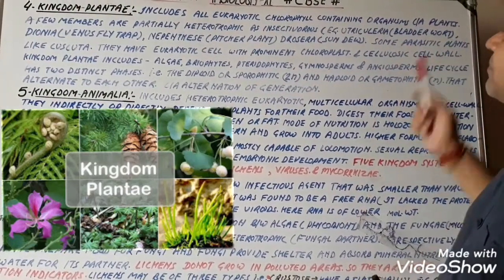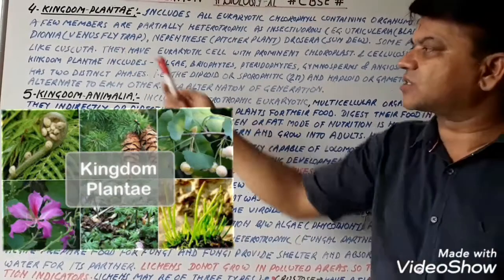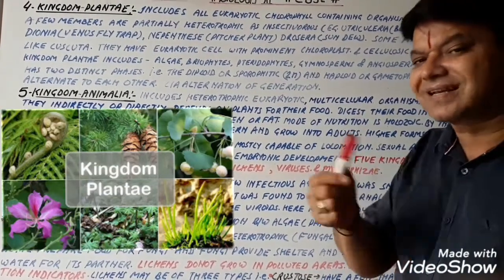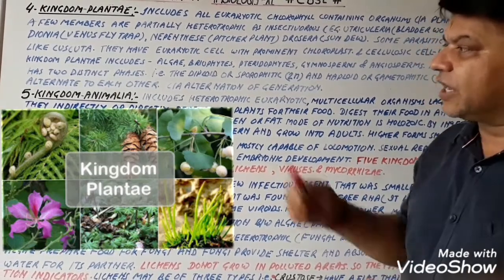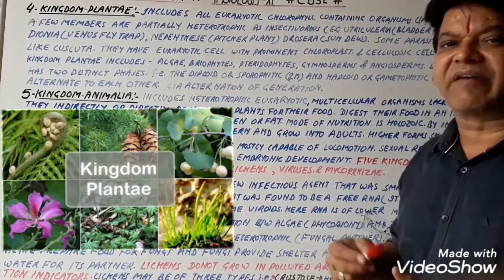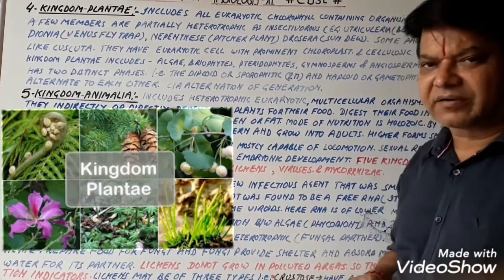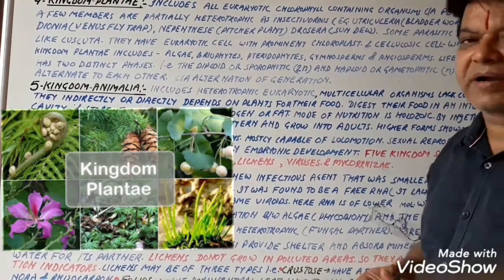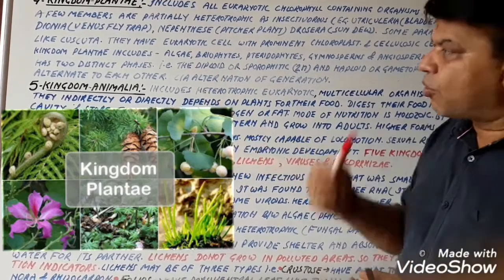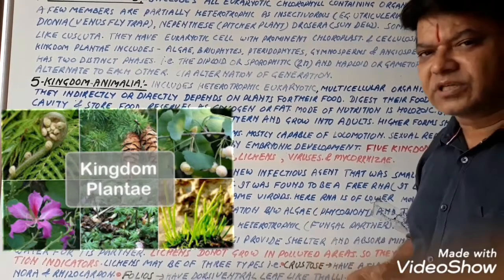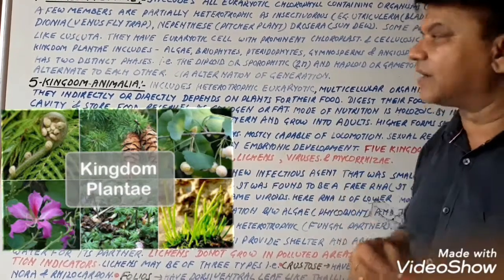Some parasitic plants are also there, like Cuscuta, called amarbel. This is a total stem parasite plant. A lot of other parasitic plants are there, just like Rafflesia, the largest flower. This is a root parasite plant. In the same manner, a lot of parasitic plants are there. But mostly they are autotrophic plants. They synthesize their food in the presence of sunlight.